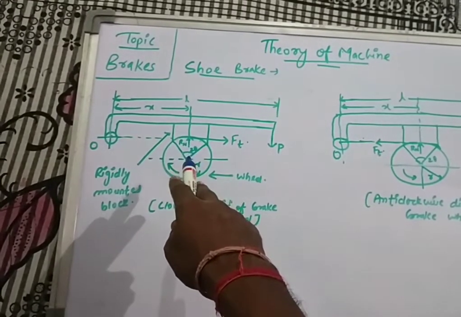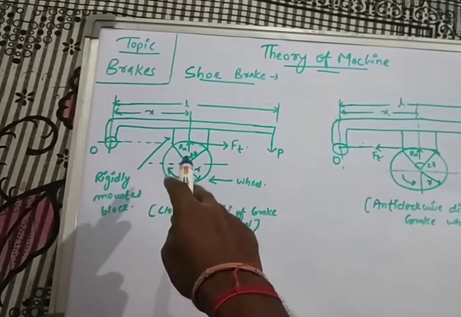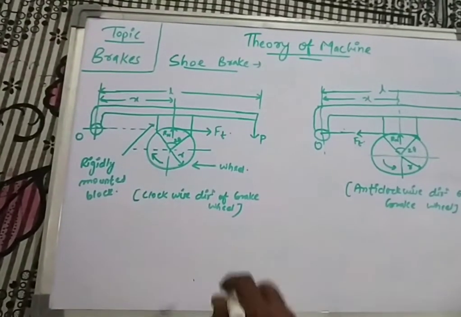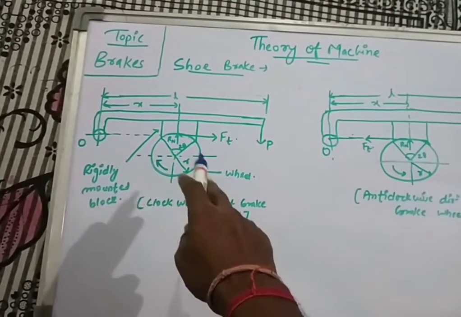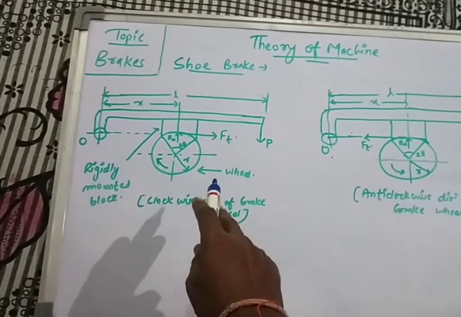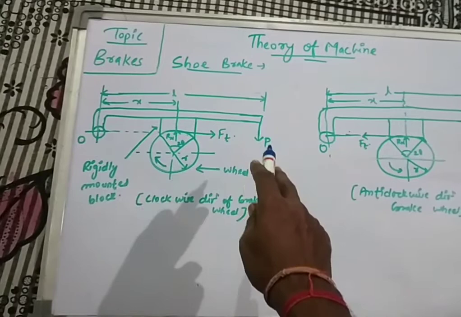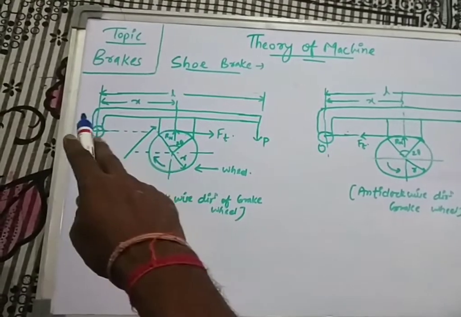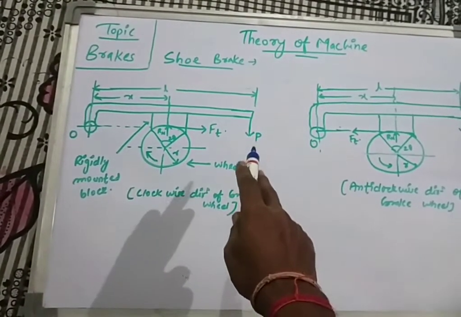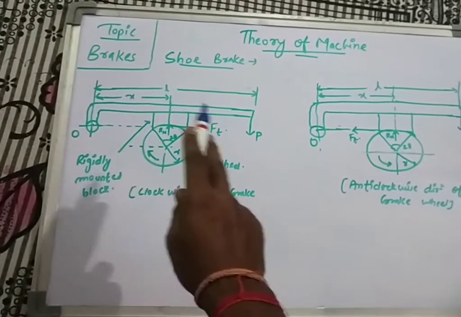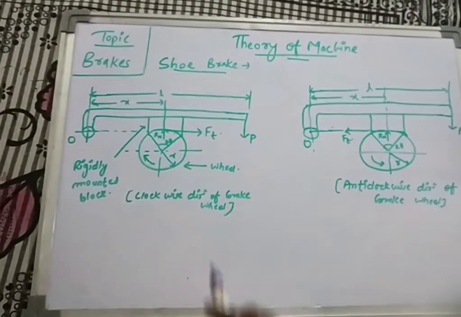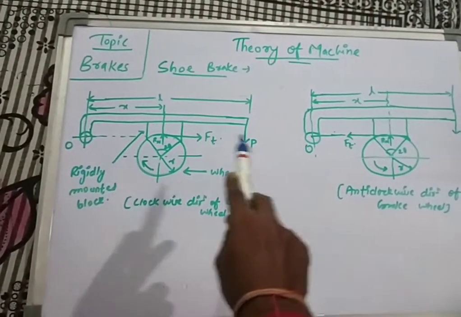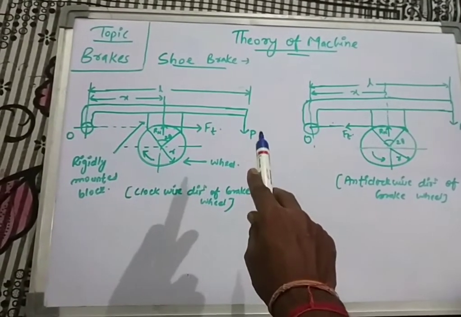Rn is the normal force acting on the object, and there is a fixed fulcrum, that is O. Since the block is pressed on the wheel, to balance that, at the end of this lever, whose length is denoted by L, a force is applied to balance the lever, denoted by P. So the length of the lever is L, the fulcrum point is O, and the force at one end to balance it is P.